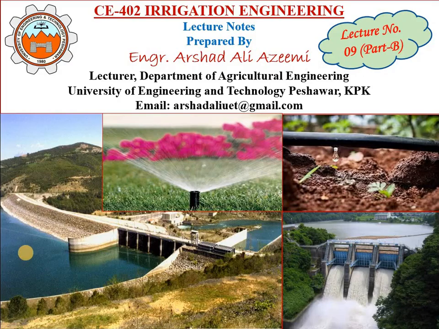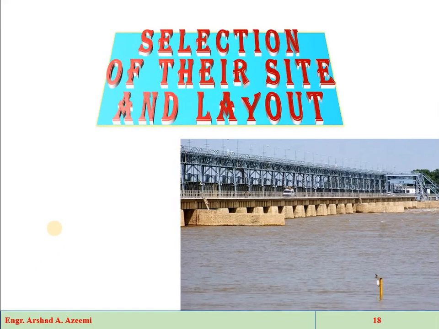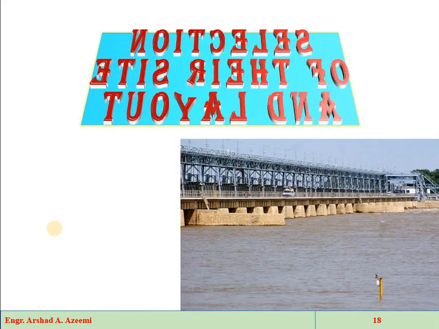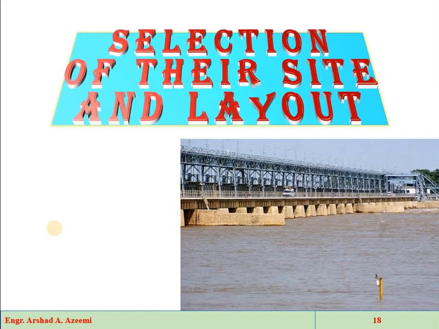Welcome to the second part of lecture number 9. As we have discussed in the first part the different components of the barrage, and also in the previous lecture number 8 we have discussed in detail the weir, which are the types of the canal headworks. Now in this part first we will discuss the selection of their site and layout.